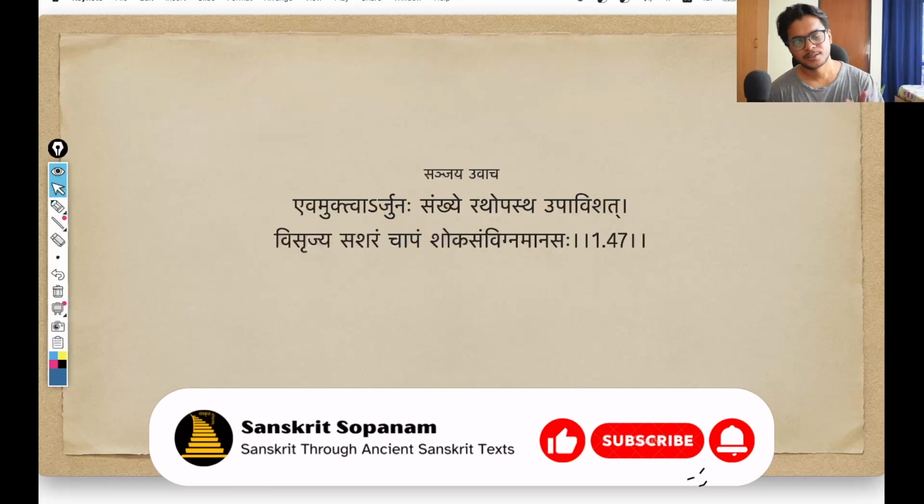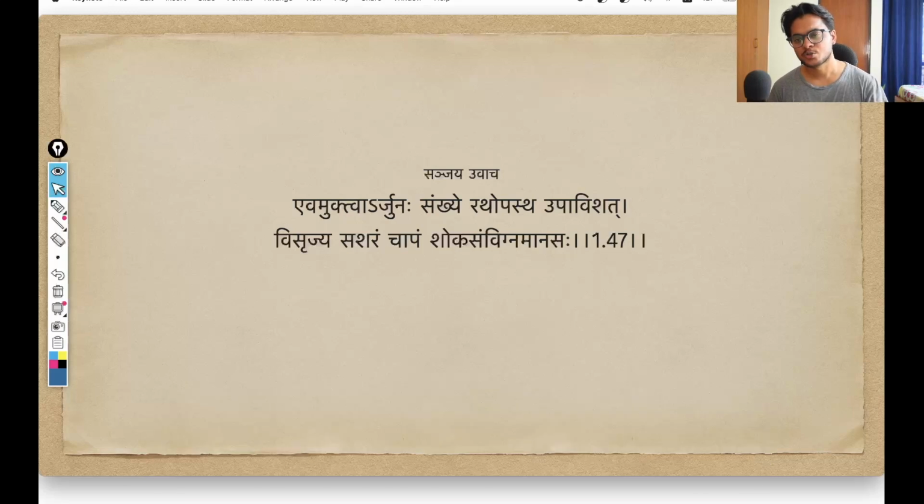So as always, this is the shloka that we'll decode today. Let me go through the shloka once. Sanjaya uvacha eva muktvarjunah sankhye rathopastha upavishat visrajya sasharam chapam shoka samvigna manasaha.